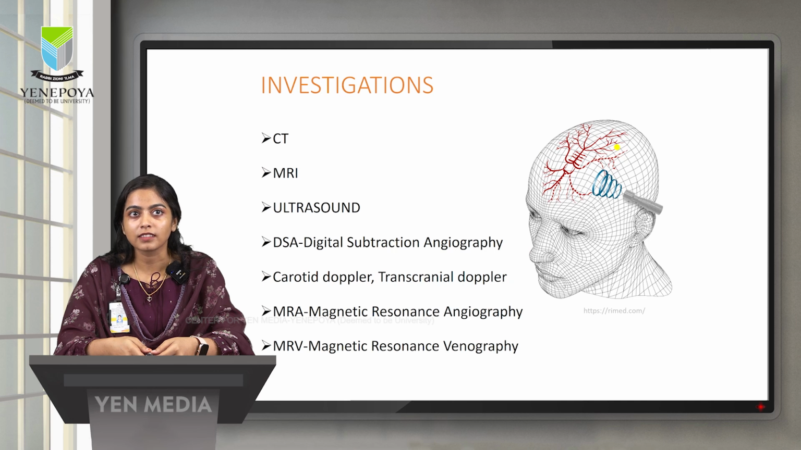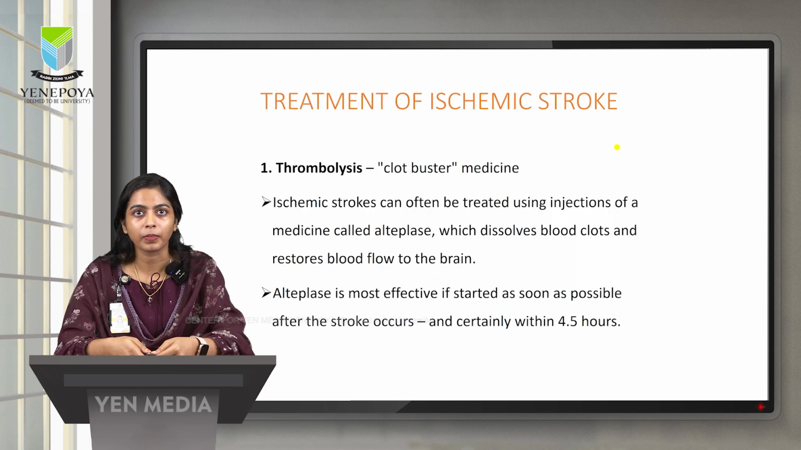What are the investigations? CT, MRI, ultrasound, digital subtraction angiography, carotid Doppler, transcranial Doppler, magnetic resonance angiography, magnetic resonance venography. Here the picture denotes transcranial Doppler, where sound waves are sent to the brain, which helps in detecting the flow of blood in the brain.